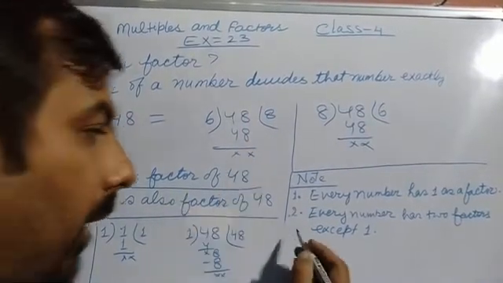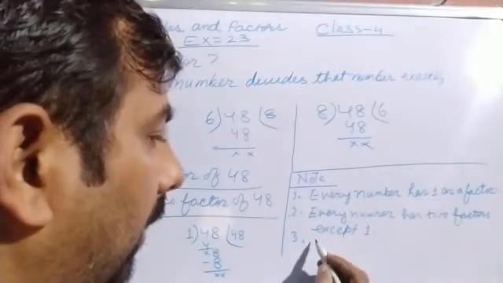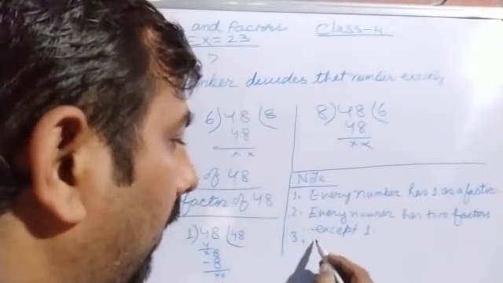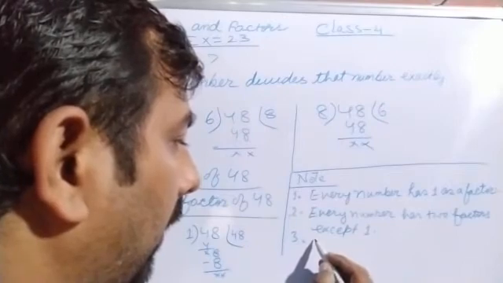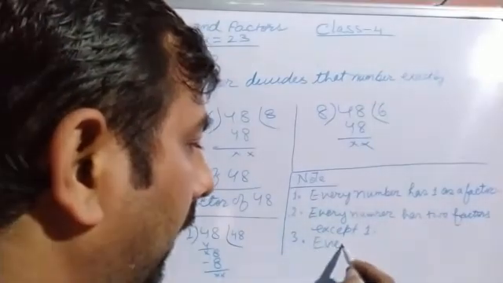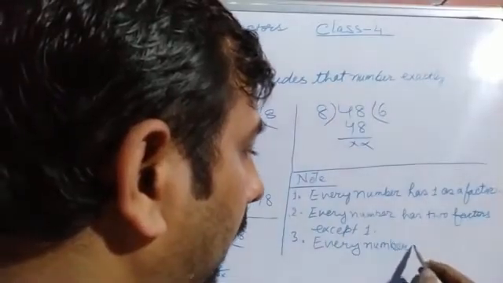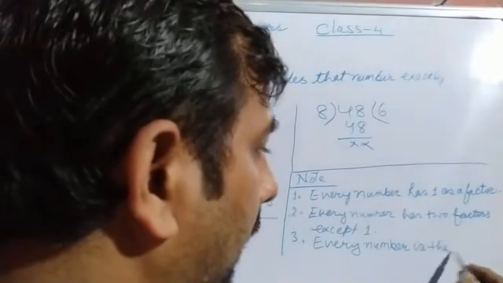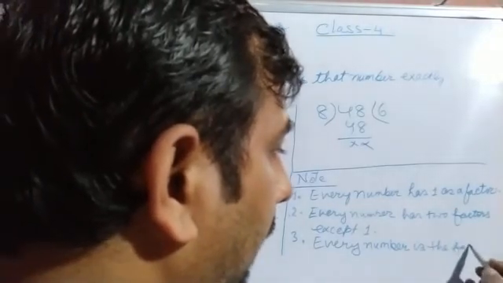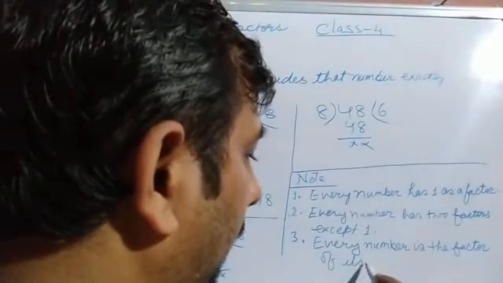The third point is that every number is a factor of itself.